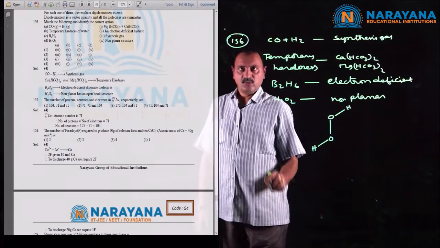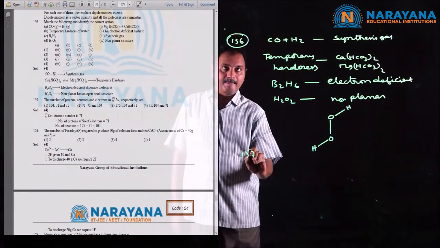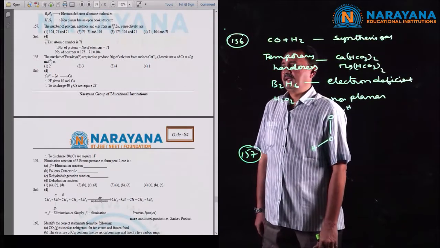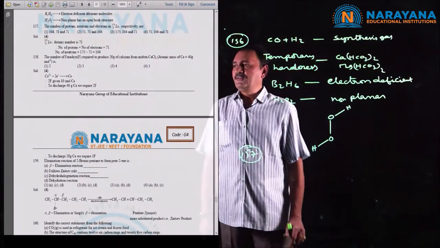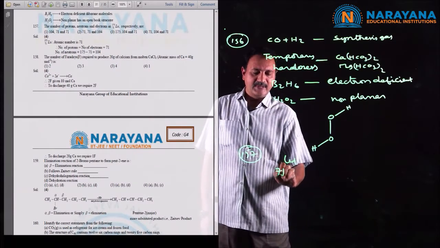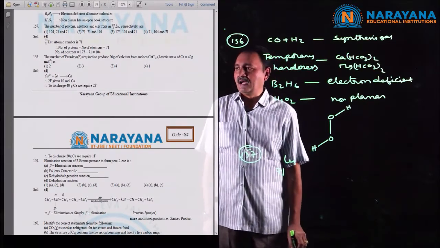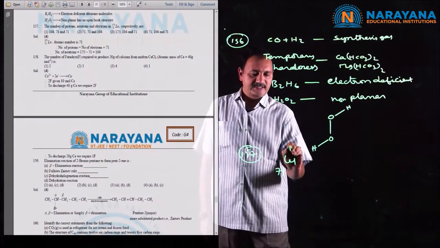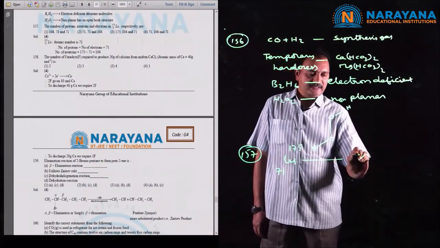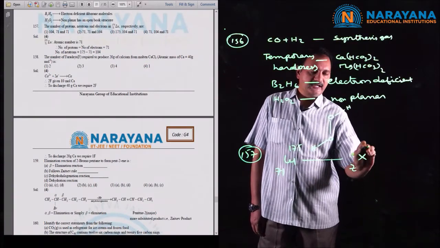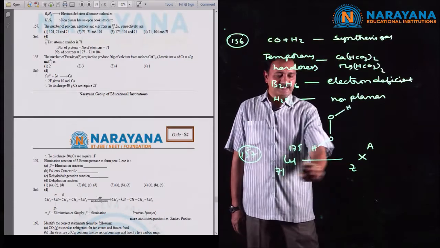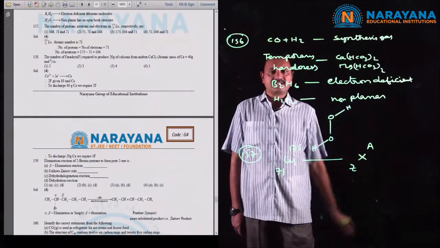Next, question number 157. The given species is lutetium, atomic number 71, and the mass number is 175. Let us compare the nuclide with X, Z, A. X is the symbol of the element, Z is the atomic number, and A is the mass number.